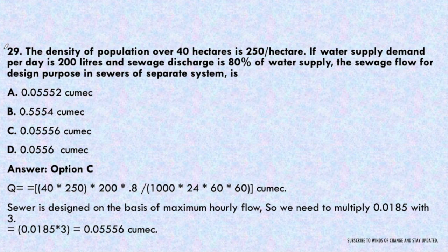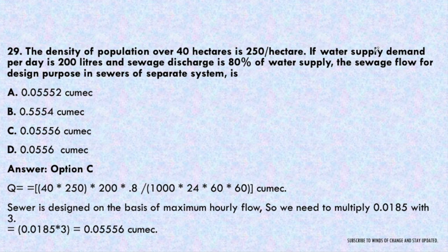The discharge is, first we multiply the density, that is 250 per hectare, by 40 hectares. So 250 into 40 will be the total population. Now per day demand is 200 liters, so we multiply it by 200, and then 80% of the water supply is converted into sewage, so it will be multiplied by 0.8. This is per day, so it will be divided by 24 into 60 into 60 to get liters per second, and we divide it by 1000 also to obtain it in m cube per second.